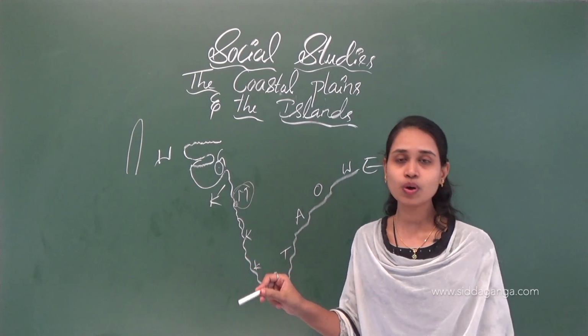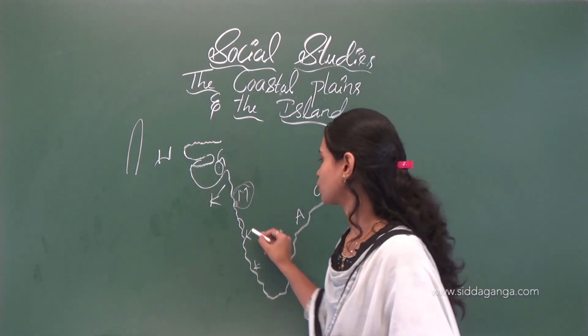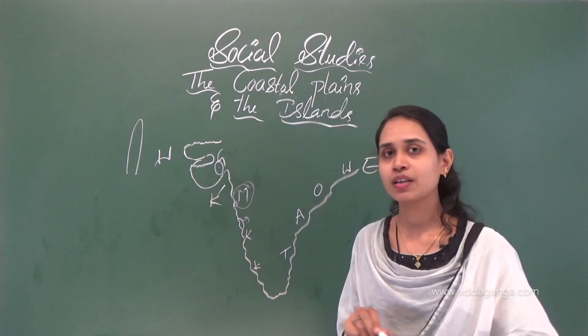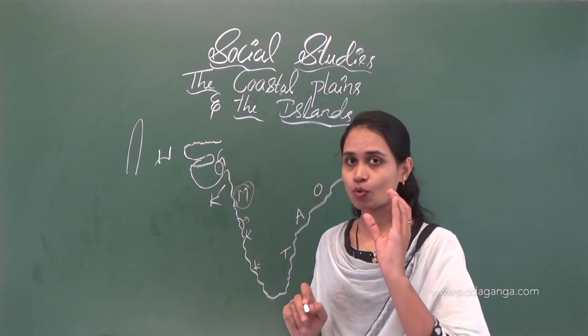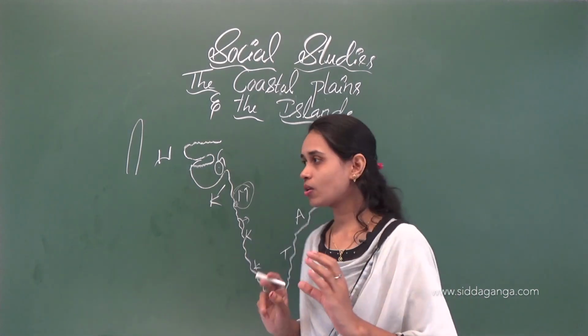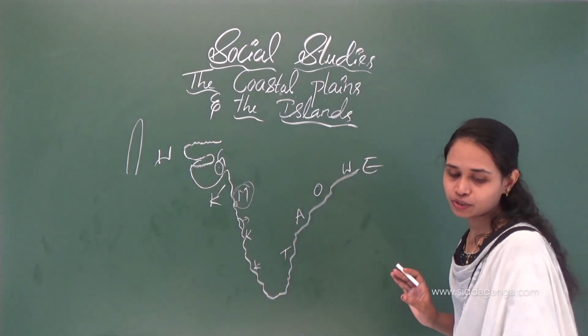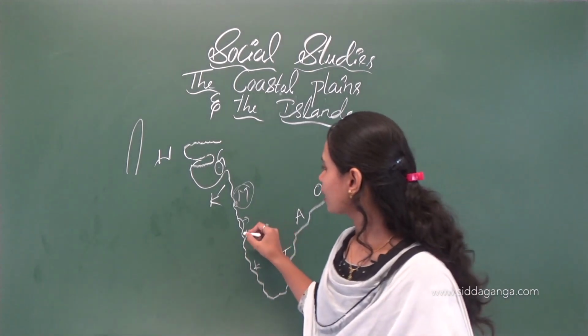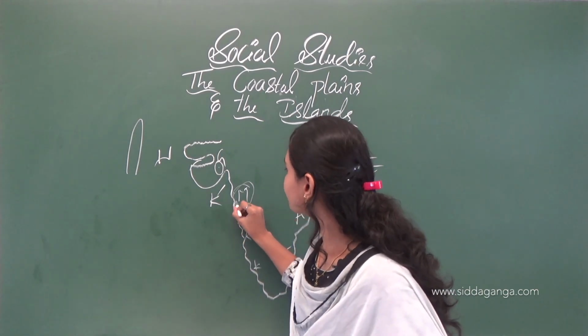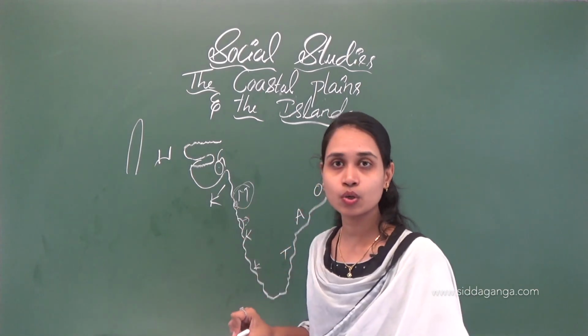Next one is Goa. Here we can see Goa. It is very small, a small state, isn't it? Goa is a small state situated to the south of Maharashtra. After Maharashtra we can see Goa here.